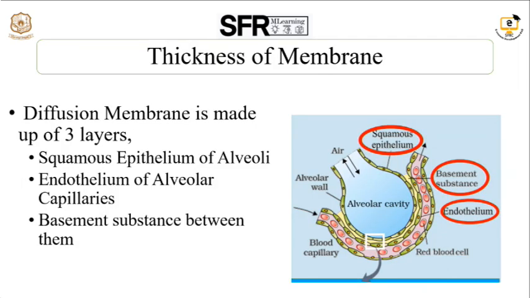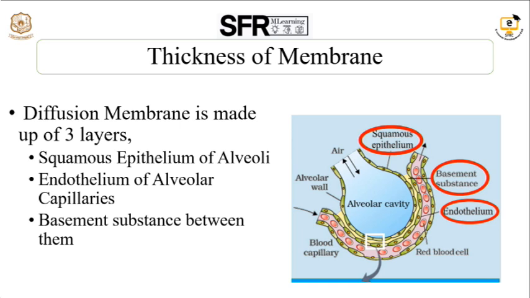And the last one is the thickness of the membrane. The lungs are made up of millions and millions of alveoli. The membranes present in the lungs and alveoli are very much responsible for the diffusion to take place. If a person has a disease, a lung injury, an infection, scarring of tissues in the lungs, or any type of cancer, the alveolar capacity will be low, the membranes will be damaged and inflamed. Thereby the diffusion of oxygen and carbon dioxide through the layers of the lungs will be difficult.